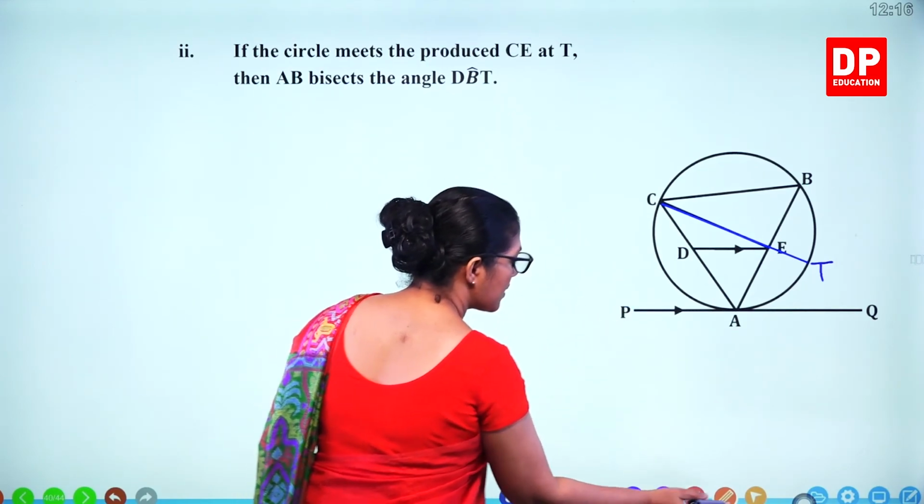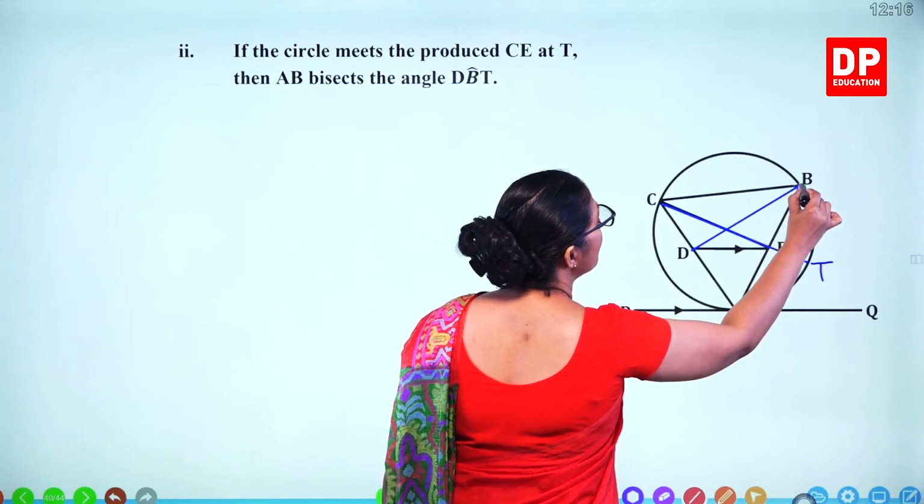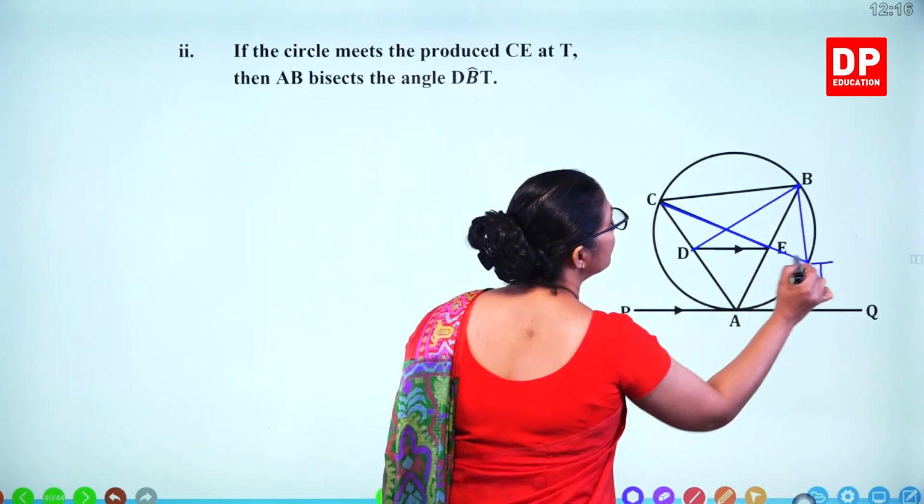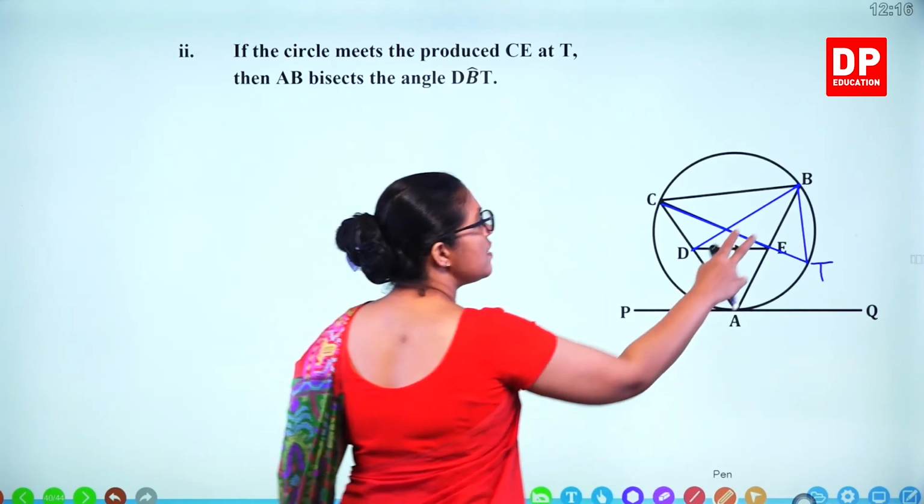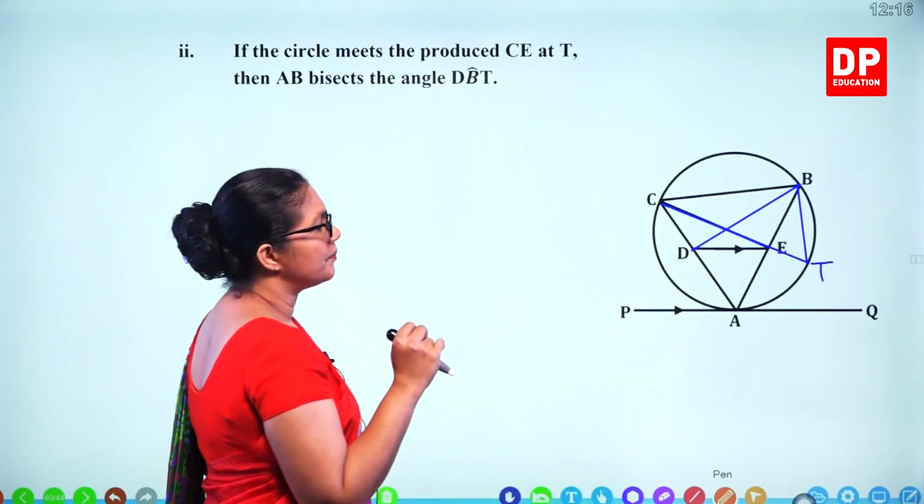So we have to connect DBT. So we have to show that these two angles are equal.